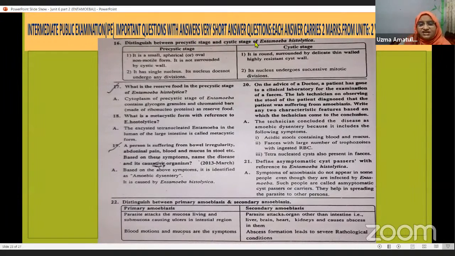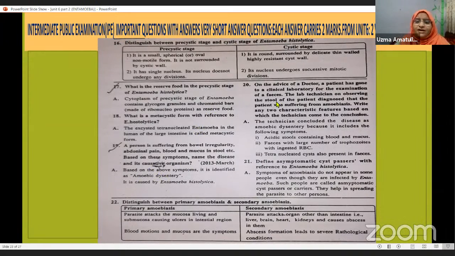Distinguish between pre-cystic stage and cystic stage of Entamoeba histolytica. So we have discussed pre-cystic stage and cystic stage. Their difference you have to write here. Then what is the reserve food in the pre-cystic stage of Entamoeba histolytica? That is the chromatid bars and glycogen granules. What is metacystic form with reference to Entamoeba histolytica? Then a person is suffering with bowel irregularity, abdominal pain, and blood and mucus in the stool. Based on these symptoms, name the disease and its causative organism.